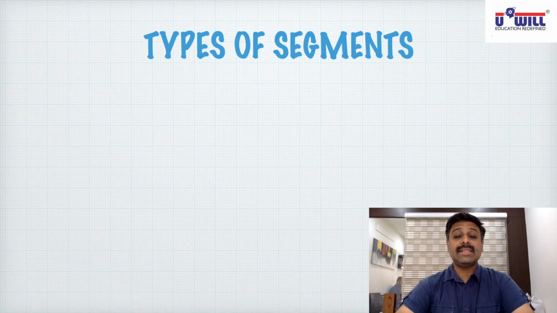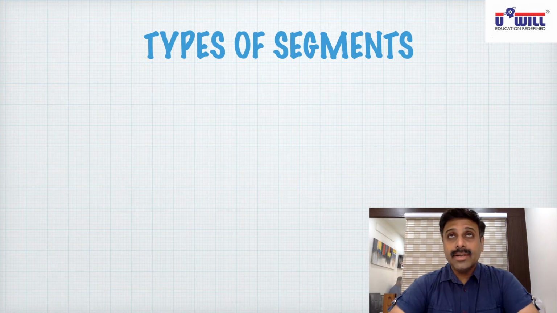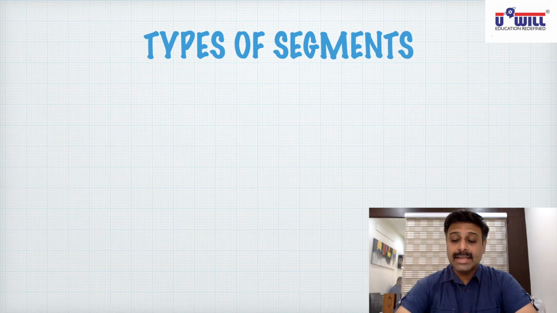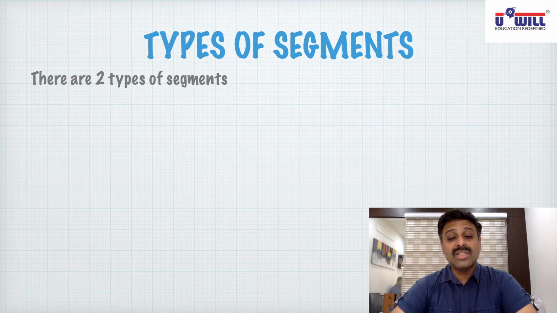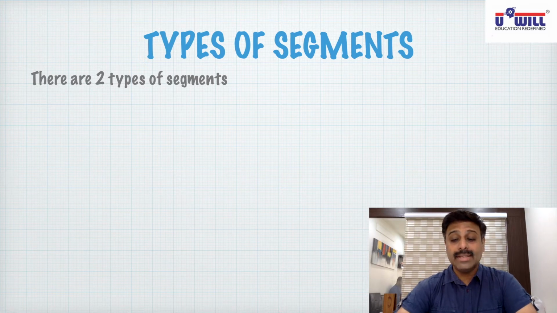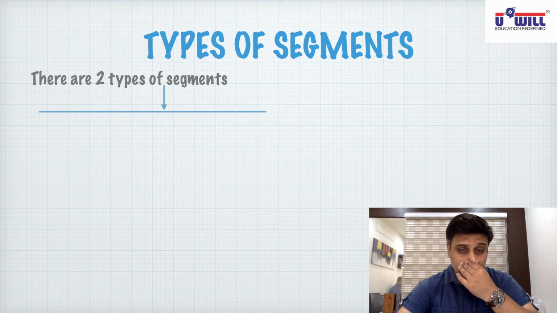Now, which are the various types of segments which are possible? As we discussed in the definition, segments are components on the basis of products or services and areas. So there are two types of segments which are possible. You have to write this in your notebook. I repeat, you have to write this in your notebook. There are two types of segments which are possible.